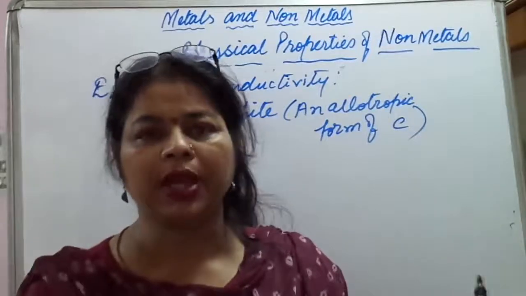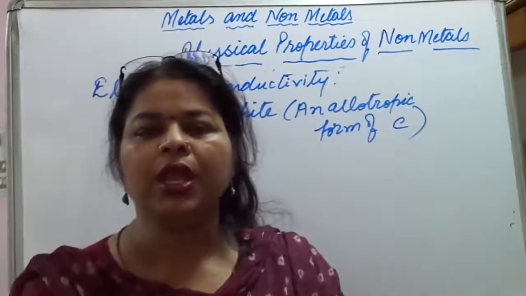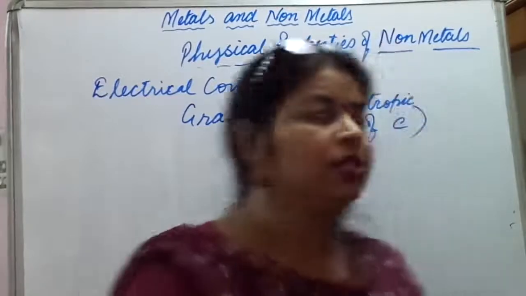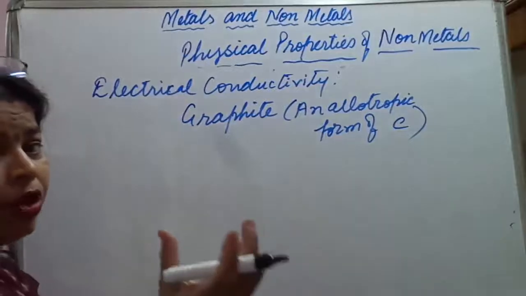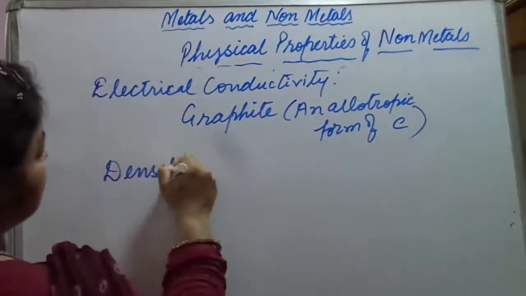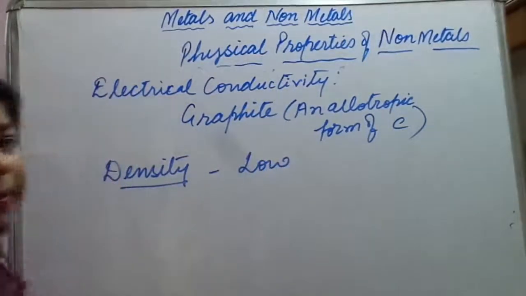They are loosely packed because they have a very big structure. As a result, they have low densities. Metals have high density because of the packing of the molecules in a very compact manner. So density is low as compared to the metals.